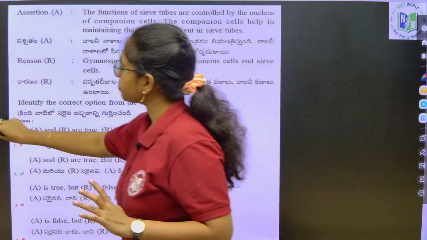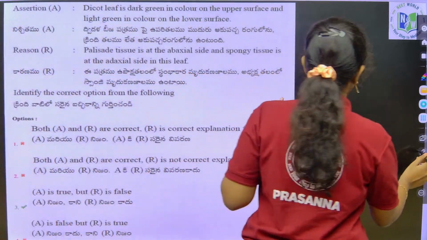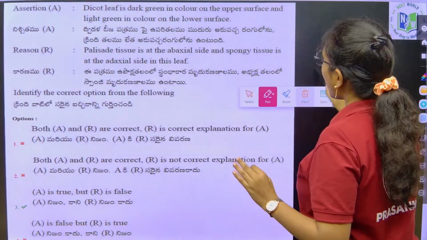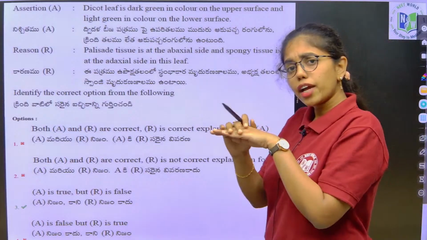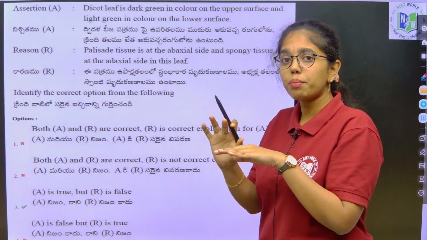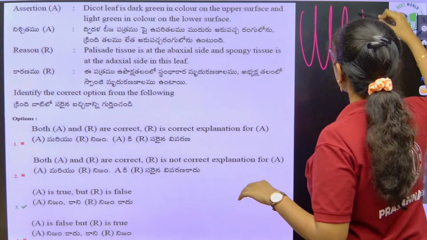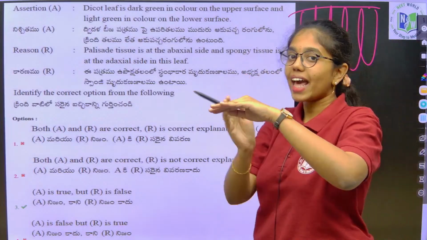Next question. Here you see, beta, again an assertion reason question. The dicot leaf is dark green in color on the upper surface and light green in color on the lower surface. Why is the dicot leaf dark in color on the upper surface? Because of palisade parenchyma without any intercellular spaces above the lower epidermis, that is the adaxial epidermis.